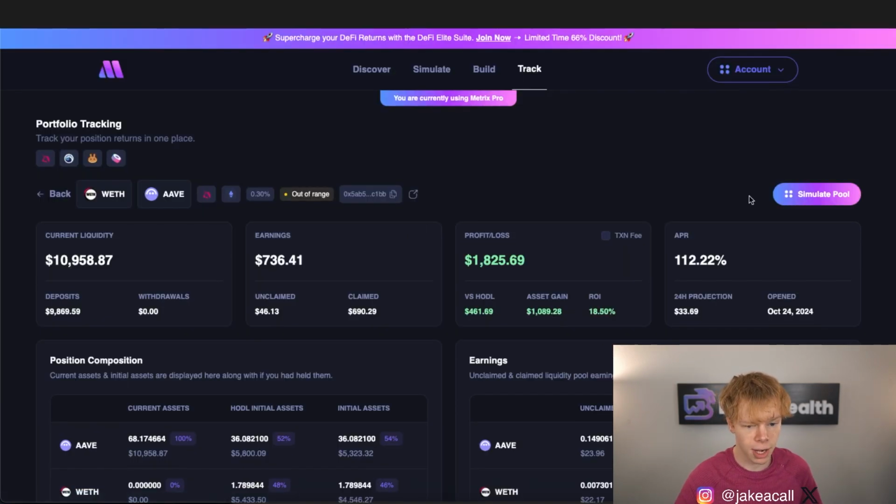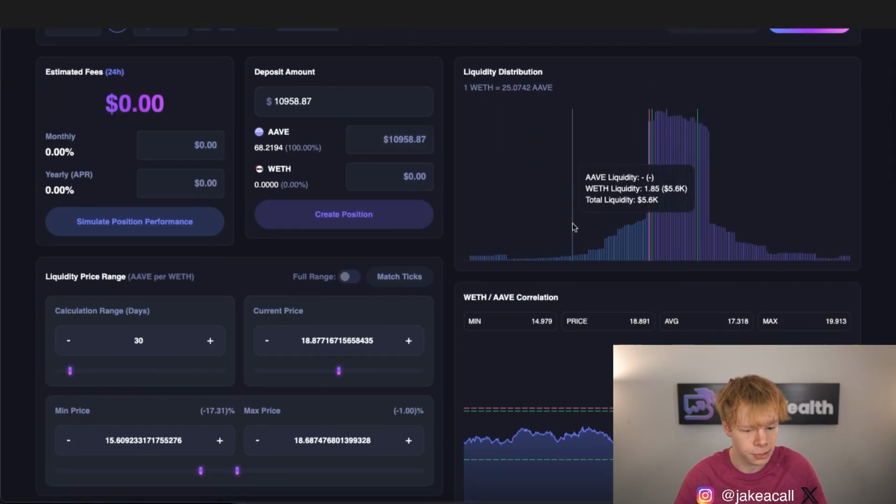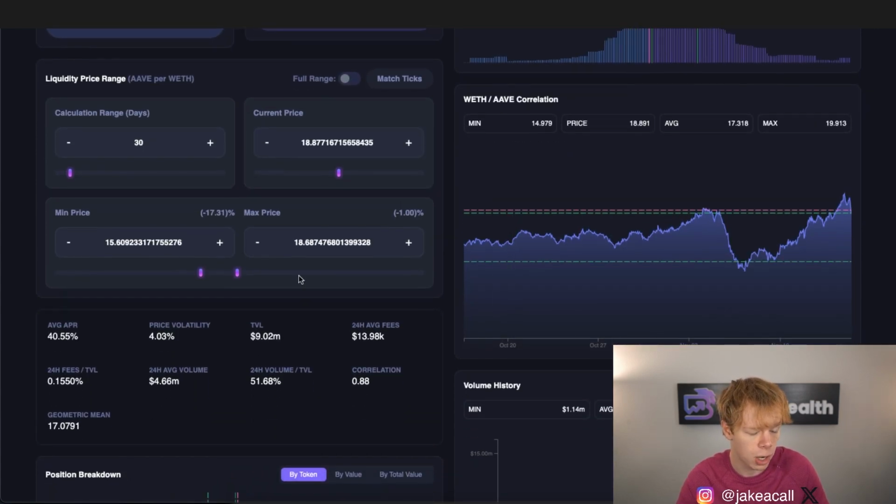Now, the cool thing about Metrics Finance is you can simulate the pool directly from the track dashboard. So we just go over to simulate and start to look at this and see what we're going to rebalance to. So I already did a little bit of research on what I want to rebalance to, but basically I want to make sure I can encapsulate this price as well as this price. Now that is going to hit my yield just a little bit, but if we up that max price to something like 21, that's going to give us that exposure up there.